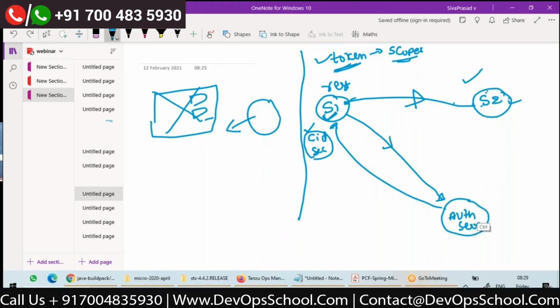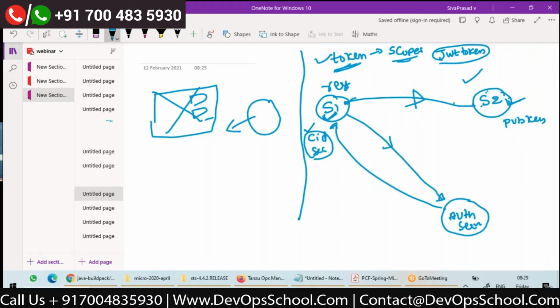There is one more token called JWT token, which we will be discussing in security. If this token is of type JWT, S2 itself can validate whether the token is valid or not, if service 2 has the public key of the authorization server, right?